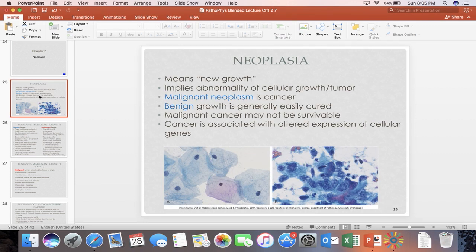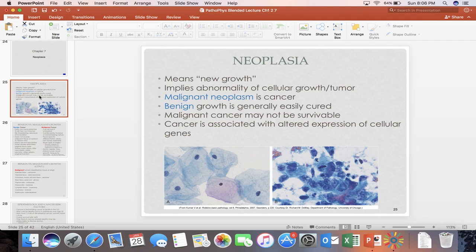So, neoplasia means new growth. It implies abnormality of cell growth or a tumor. There are malignant neoplasia or benign neoplasia. Malignant is considered cancer, whereas benign growth is generally easily cured.